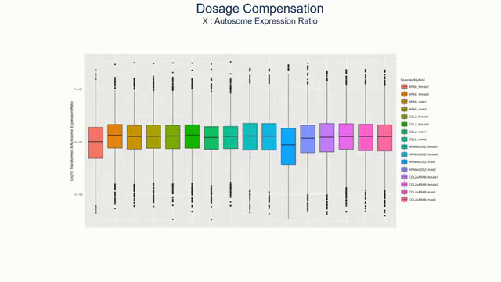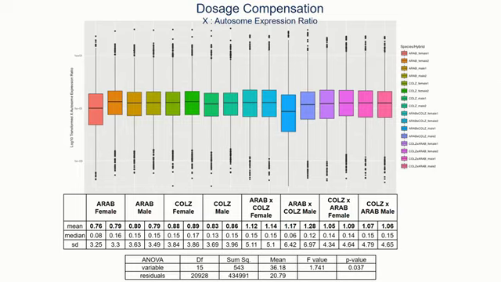Next, we looked at the ratio of X to autosome expression across all of the males and females of the parental strains and both directions of the hybrid. And we didn't find any significant deviation between any of these crosses or the parental strains. This is a log 10 scale. And so we would expect all of these means to center around 0. Of course, we're going to have genes that are sex biased or will fall outside on the margins of that distribution. But on average, we're seeing that dosage compensation is taking place. And this is just a test to show that there's no significant difference between those distributions.